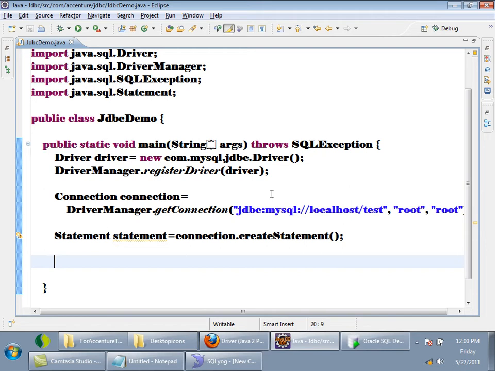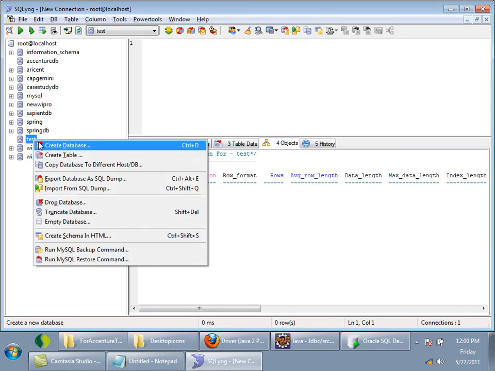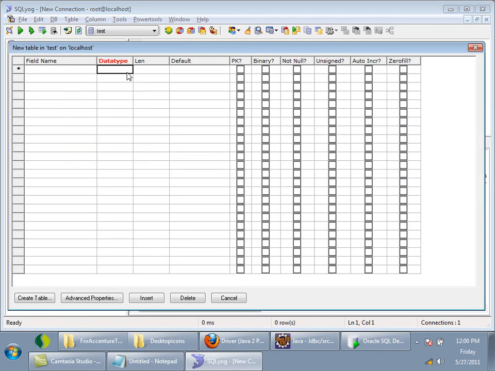So first I'll write the SQL string. The SQL statement which I want to fire is: I want to create a table called employee. Create table employee of EMPID. I don't remember the types actually. Int or integer? It is int here in MySQL.